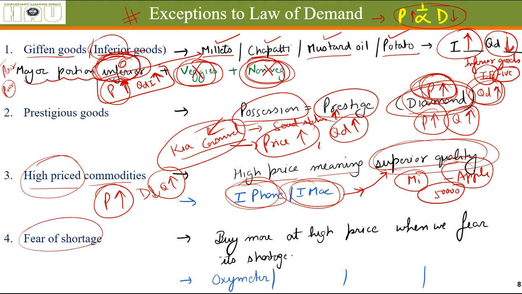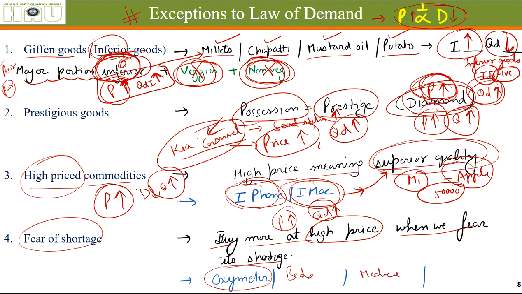Fear of shortage. We generally tend to buy more even at a higher price. Even if the prices have increased, we will buy more if we fear that in the future there will be a shortage of these things. For example, in the current time, this is most behavioral. Prices of oximeters, beds, different types of medicine, oxygen concentrators. People are hoarding these things even at higher prices.